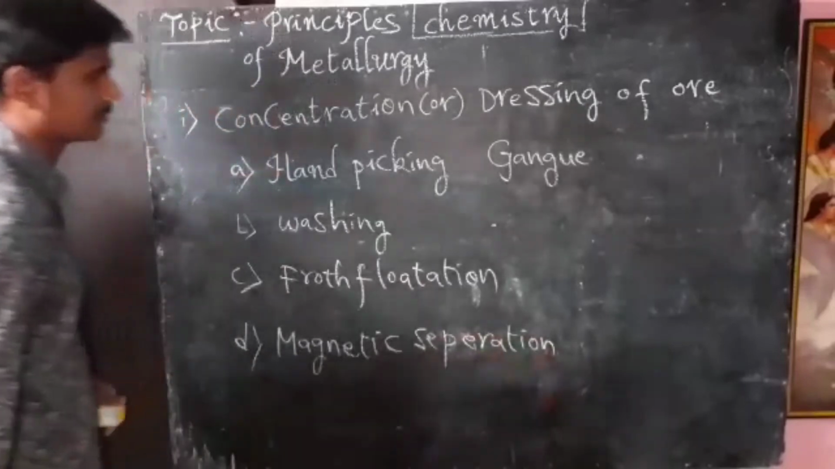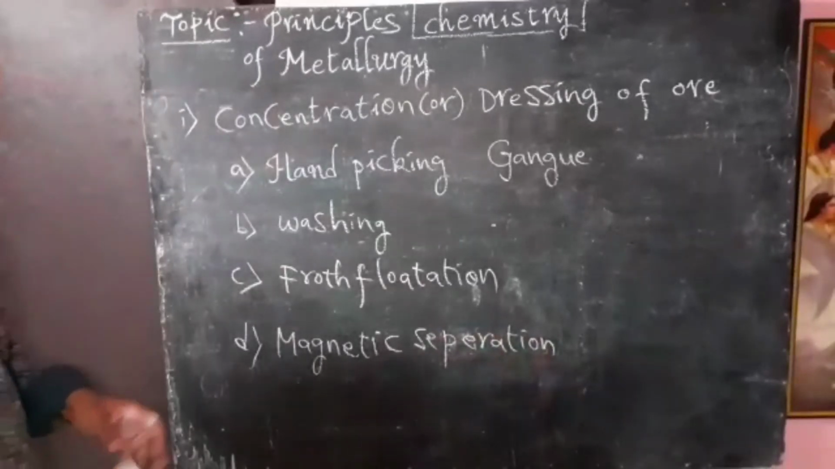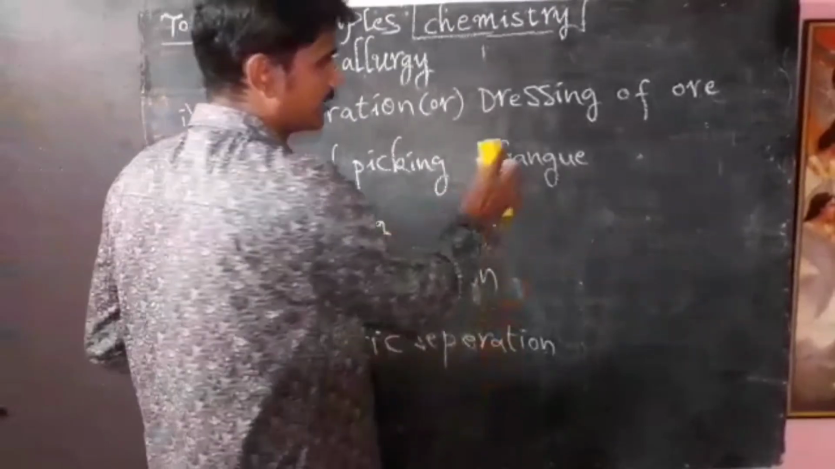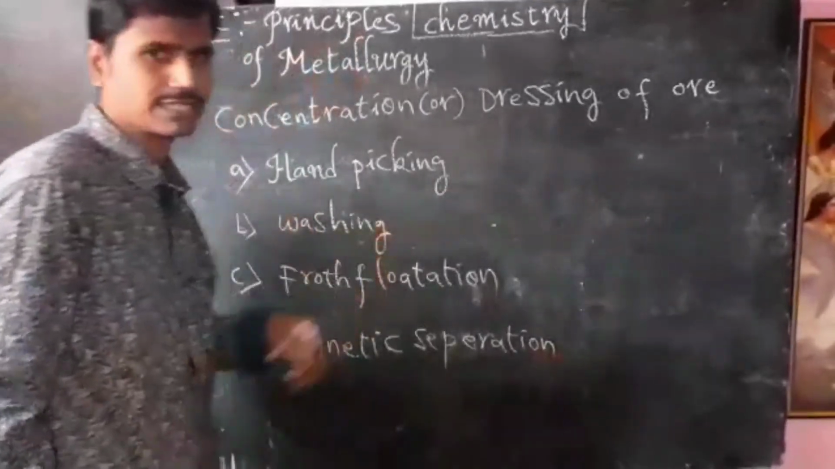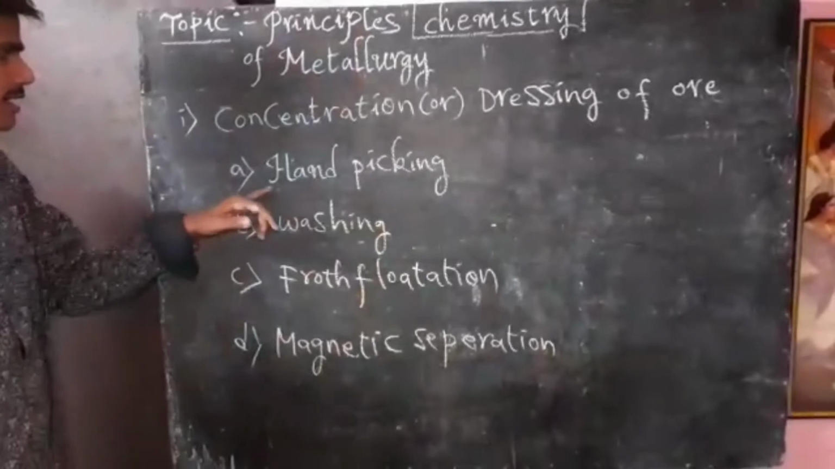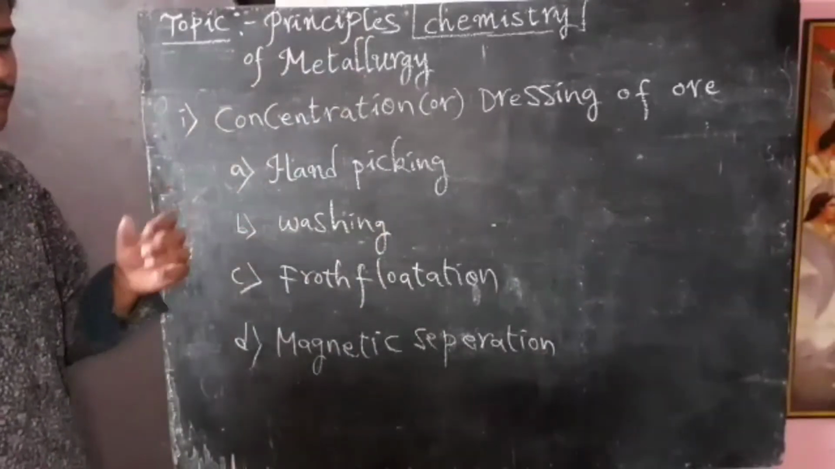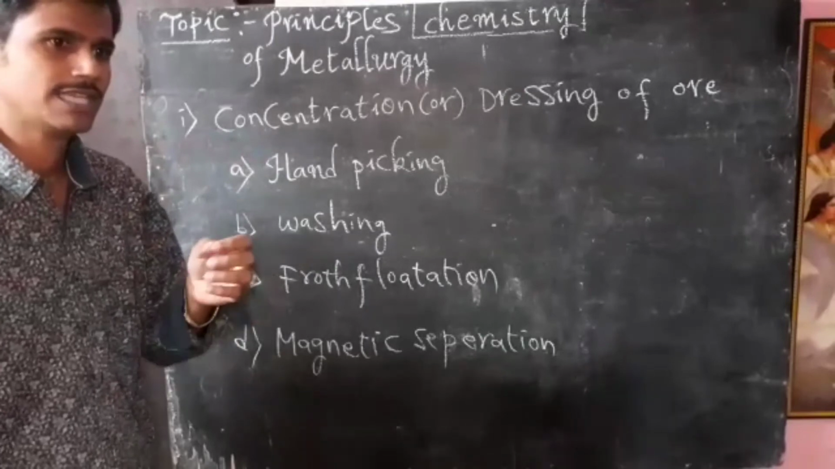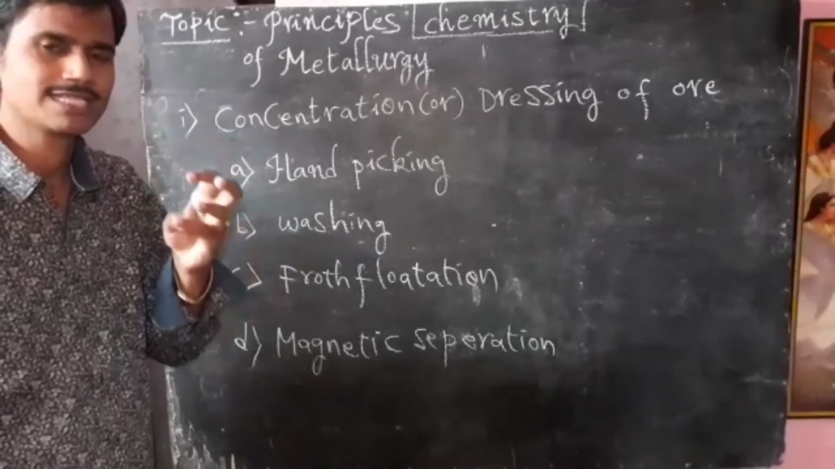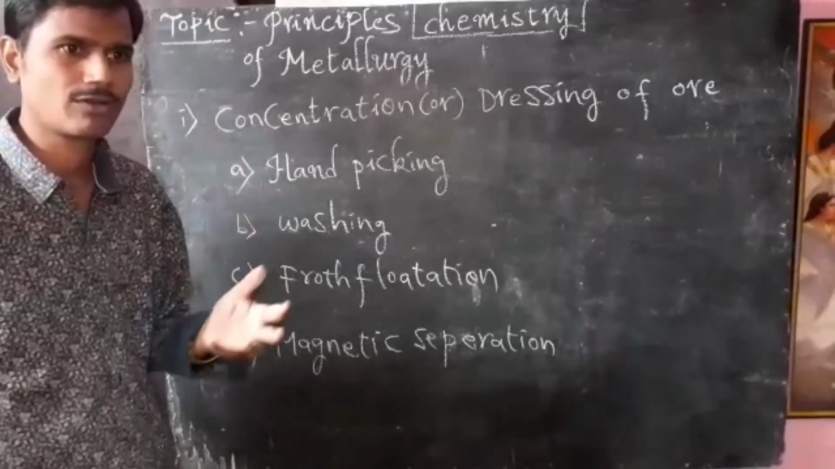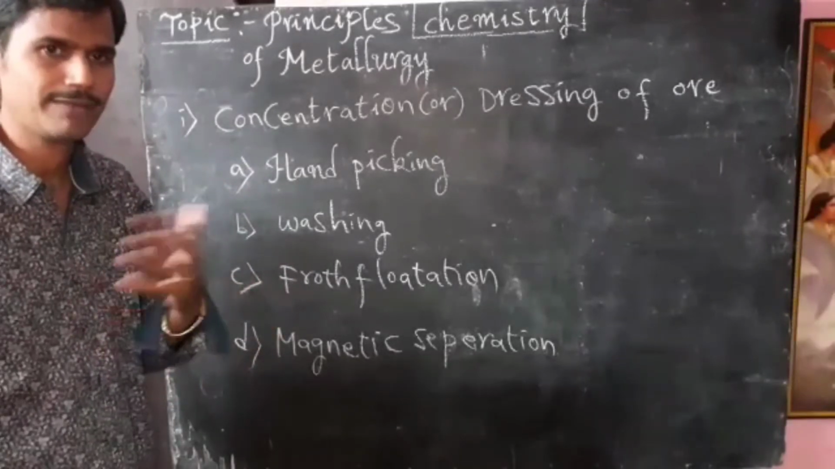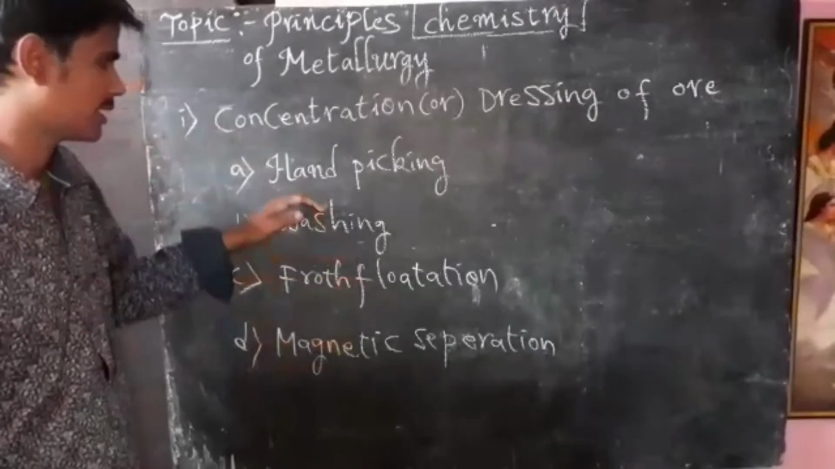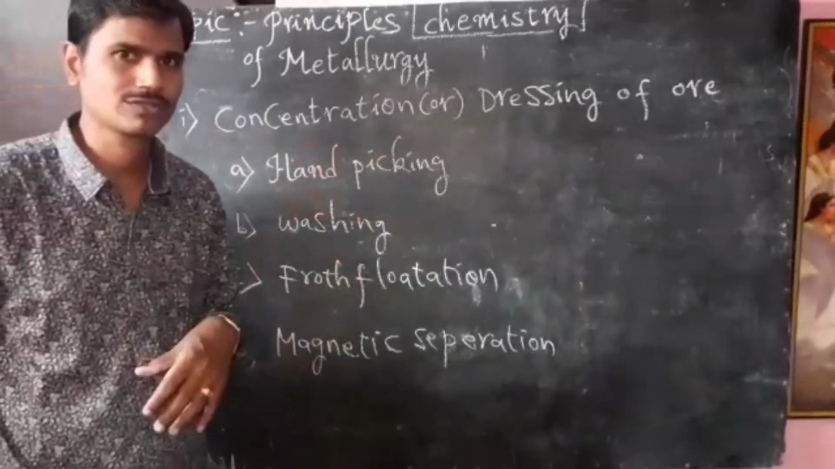Already we discussed gangue: it is the impurity present in the ore. In the hand picking process, if the impure particles and ore particles differ in properties like size and color, then based on that property we hand pick the ore from the impurity.